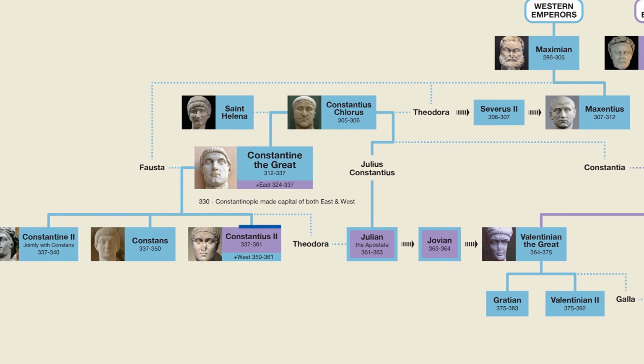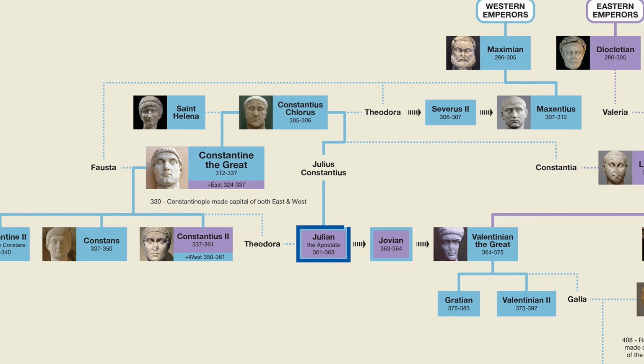Constantius II was followed by his cousin Julian, who is known as the apostate because he was not a Christian and in fact wanted to reverse course and promote paganism again. However, Julian died while fighting the Sassanids and was replaced with his chief bodyguard Jovian, who was a Christian. Jovian restored Christianity's previous status, but then died after just 8 months on his way to Constantinople.